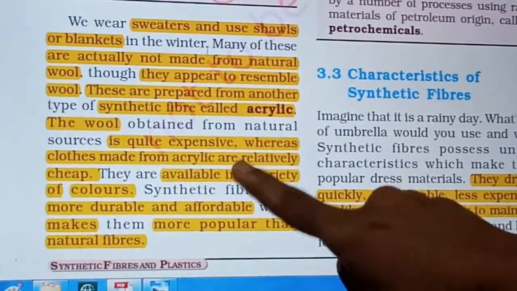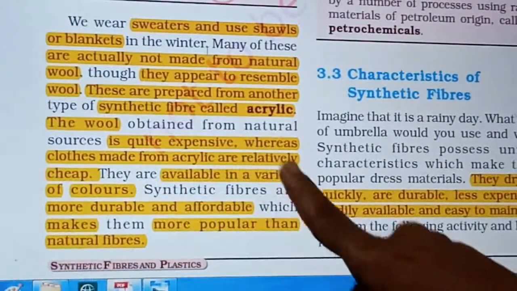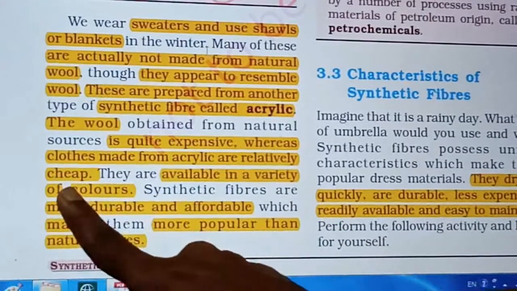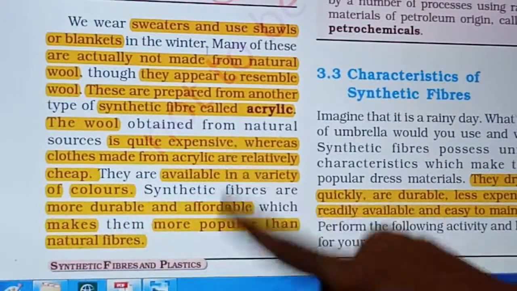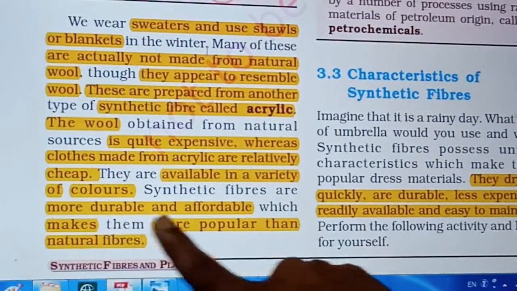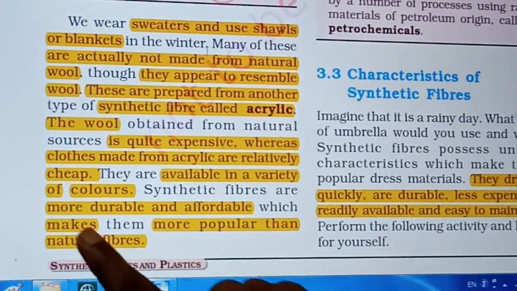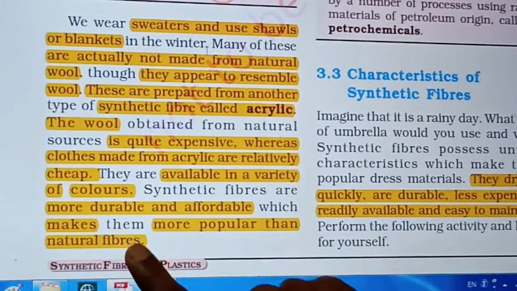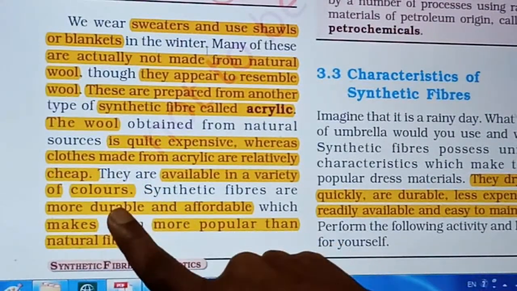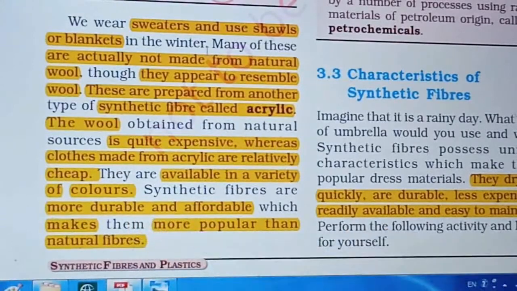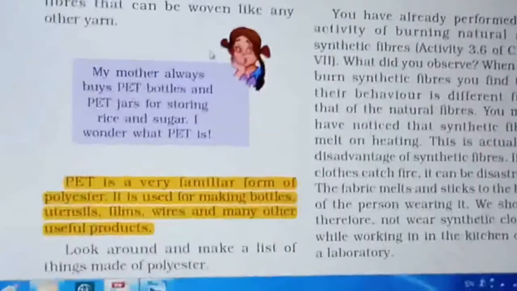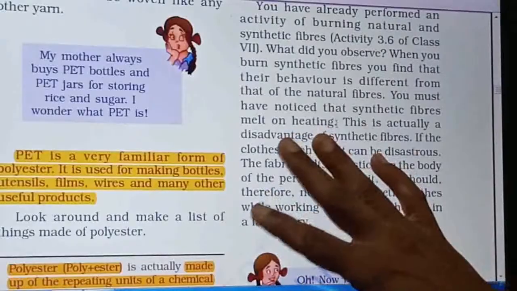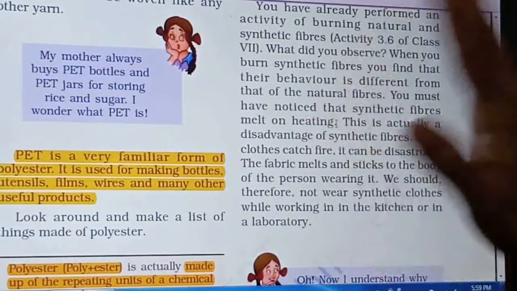Wool is actually expensive, whereas clothes made from acrylic are relatively cheap and available in a variety of colors, but this is not possible in the natural color, right? More durable and affordable, which makes them more popular than the natural fibers, because they are cheap as well as durable, right? So that's why they are more and more used by people. See here ahead, synthetic fibers are more popular than the natural fibers, right?